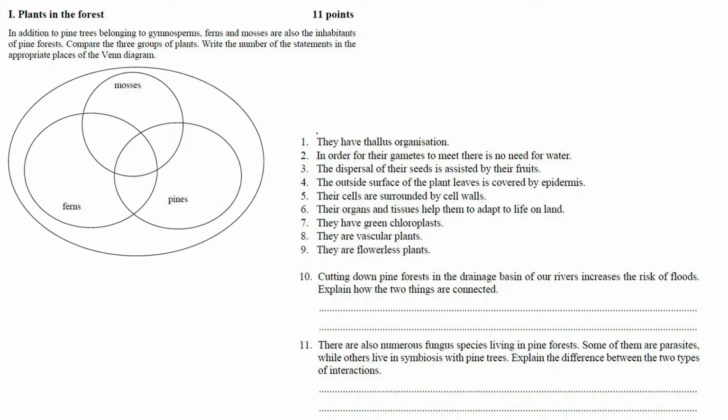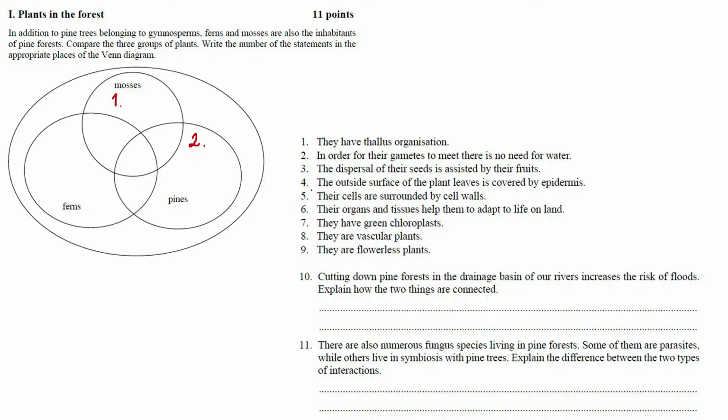Okay, so let's look at the statements. They have thallus organization. We know that mosses are non-vascular, they don't have real tissues, and they have thallus organization, so number one comes here. In order for their gametes to meet, there is no need for water. Water-independent reproduction is present from gymnosperms. Both bryophytes, so mosses and ferns, have water-dependent reproduction, so number two belongs to this category.